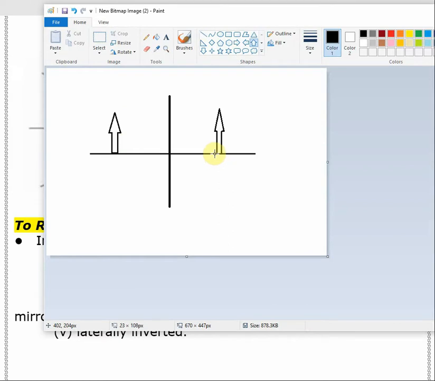These are called upright, meaning the head of the object is upward, and the image head is also upward. This is the object, and this is the image. Both the object and the image have the head up and the leg down. These are called upright or erect images.